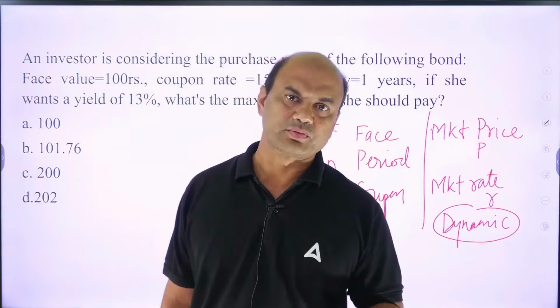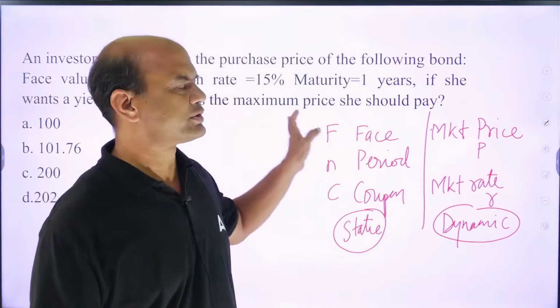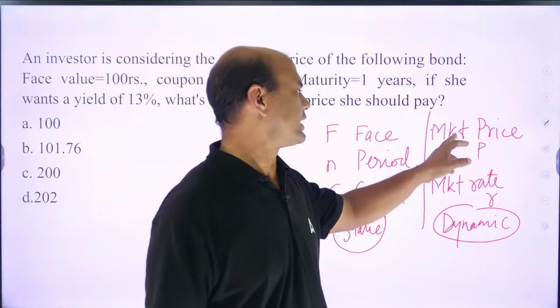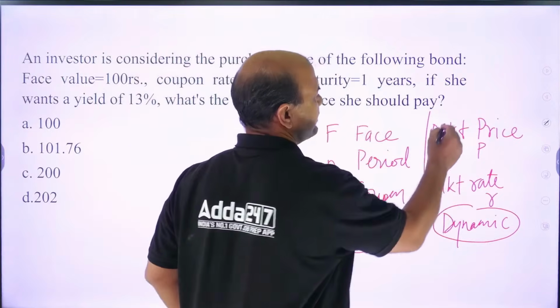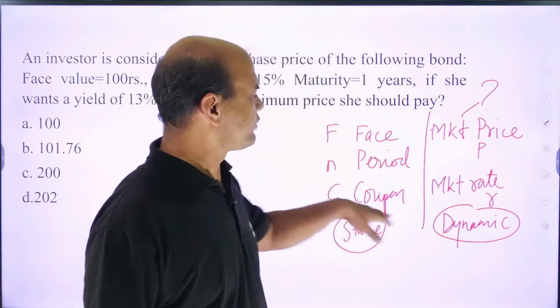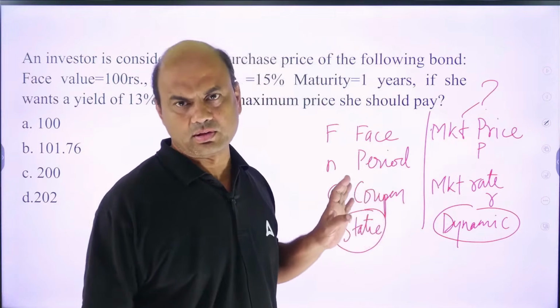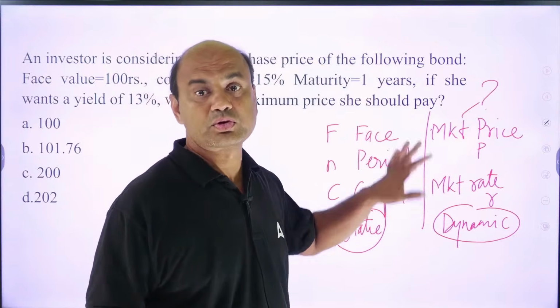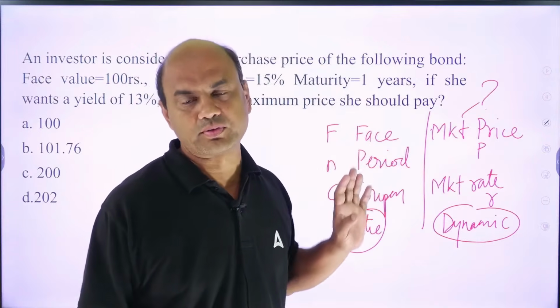Now in this, what is asked? What price should she pay? So price means we are asked this part. So this is the question mark. If this is the question mark, then the remaining 4 should be given to you. Always remember, 4 should be given to you, then only you can find out the 5th.